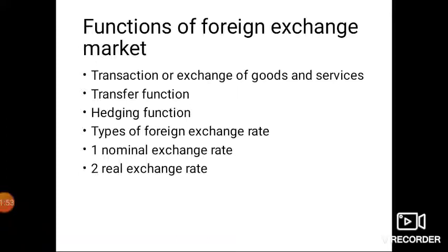For example, for doing Hajj, Muslim men and women from the whole world go to Saudi Arabia, Makkah, Medina. Now, for going to Makkah and Medina, Indian rupees will not be accepted. So the Saudi Riyal will be in great demand.